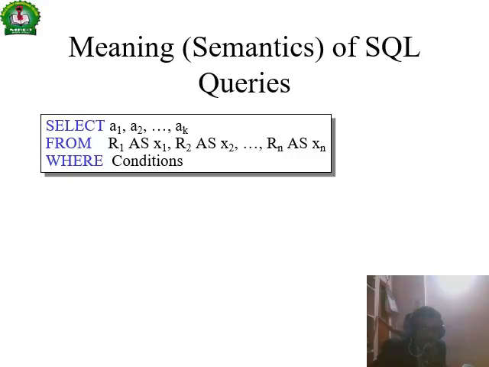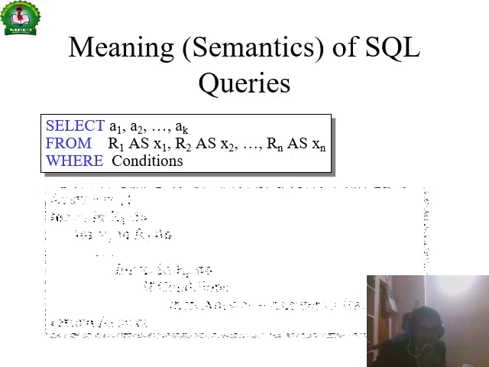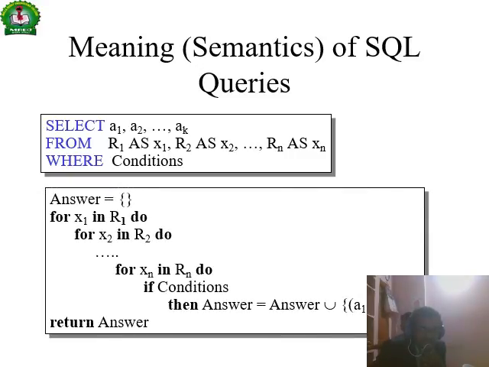And the semantics of SQL: select attribute 1, attribute 2, up to attribute n from relation 1 as x1, relation 2 as x2, like that, relation n as xn, where the condition is satisfied. This is for x1 in r1 do, and for x2 in r2 do, like that. If the condition holds, answer is the union of answer and a1, a2 like that, and return the answer.